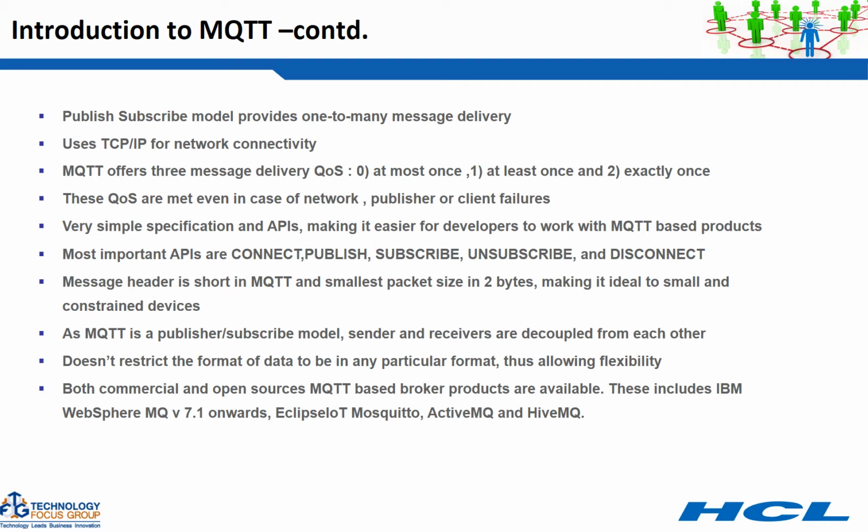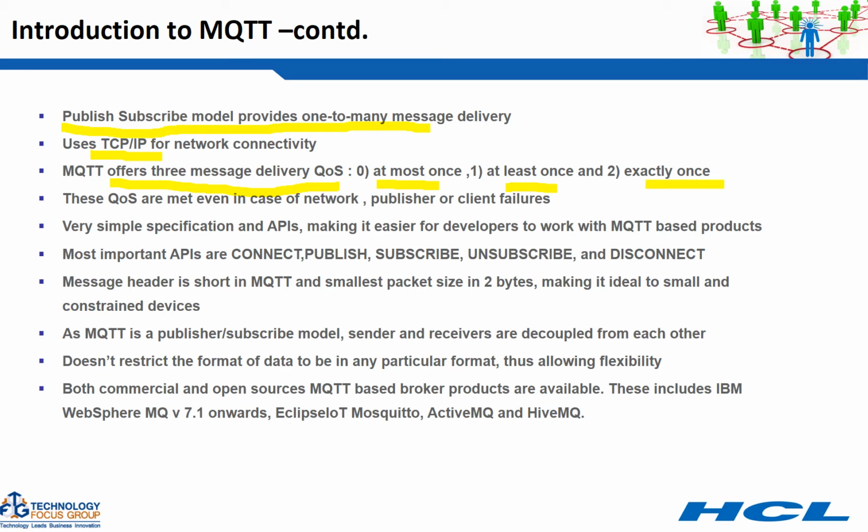Further continuing with the MQTT protocol itself, its pub sub model provides one-to-many message delivery. It uses TCP/IP, and MQTT offers three message delivery quality of service parameters: at most once, at least once, and exactly once. Depending upon which quality of service parameter you choose, the message will be delivered to the subscriber accordingly.